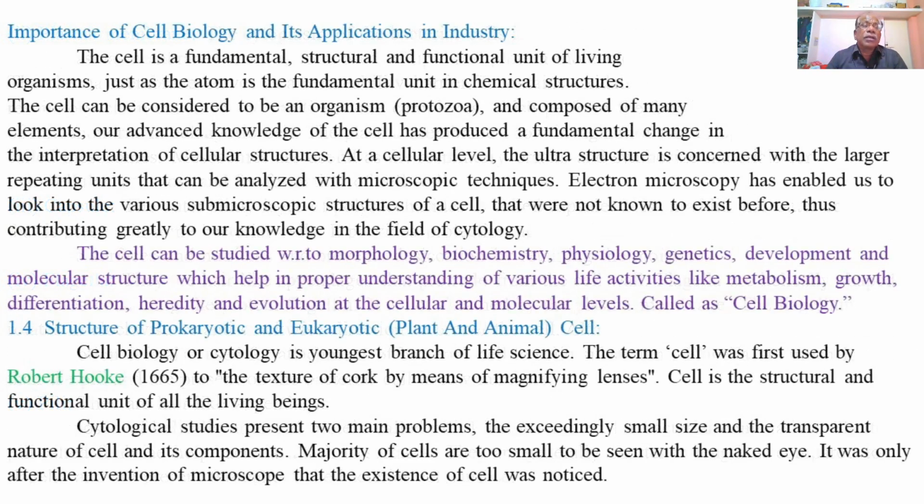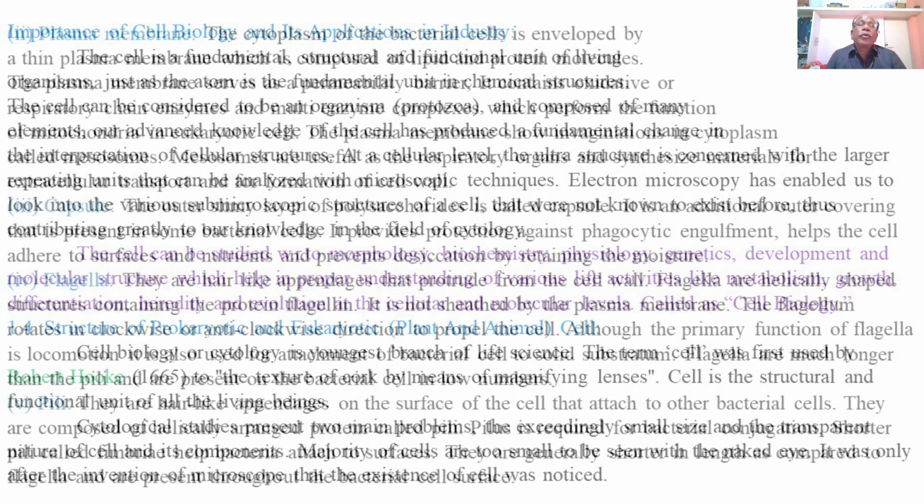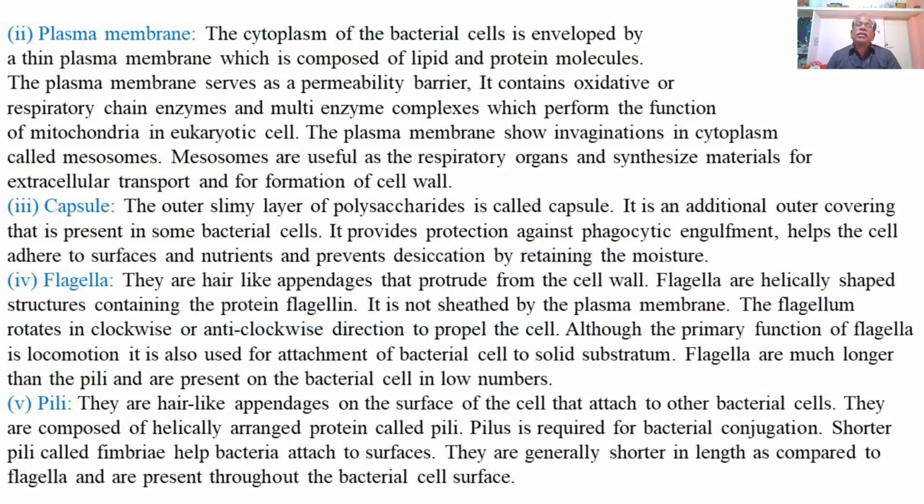First we are dealing with the prokaryotic cells, and prokaryotic cells are those cells which have cellular components such as the plasma membrane, or the outermost covering, or cell wall, then the cytoplasm or cytoplasmic matrix, and a nucleoid mass. There is no definite nucleus present in the prokaryotic cells.